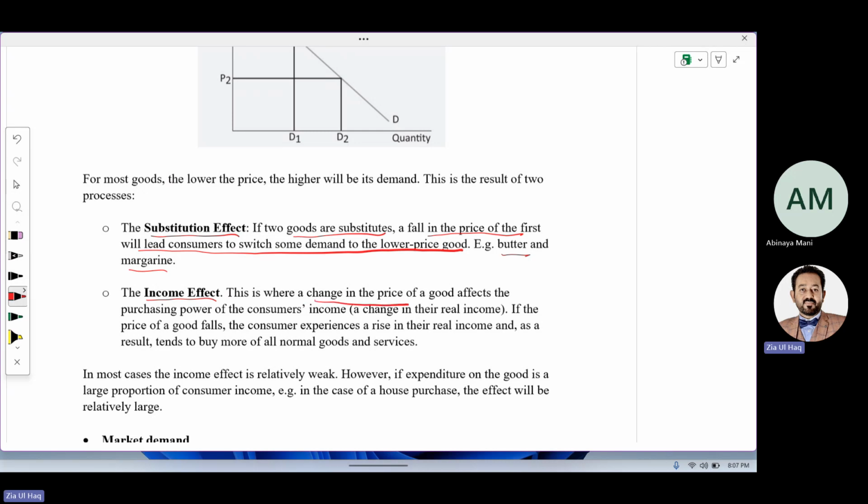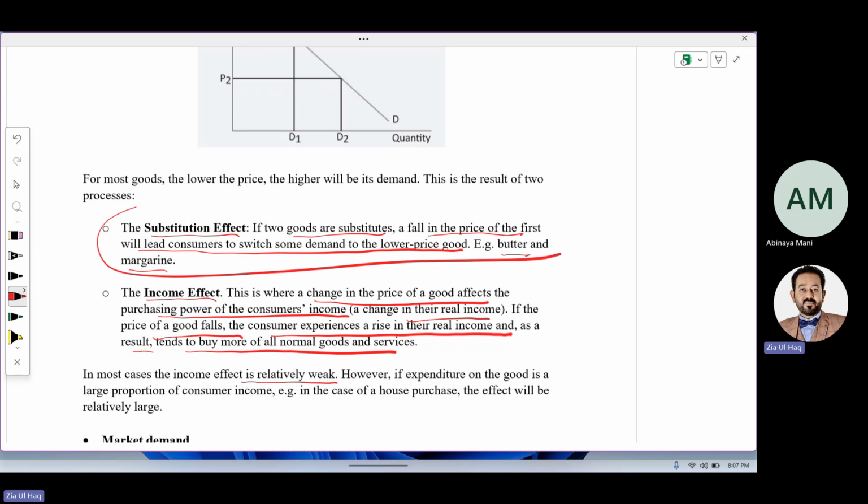This is where a change in the price of a good affects the purchasing power of consumer income, because their income doesn't change, it remains the same. A change in their real income is left. If the price of goods falls, the consumer experiences a rise in their real income, and as a result tends to buy more of all normal goods and services. In most cases, the income effect is relatively weak. Normally, the effect is mainly the substitution effect.